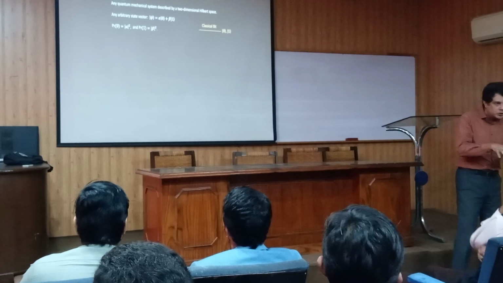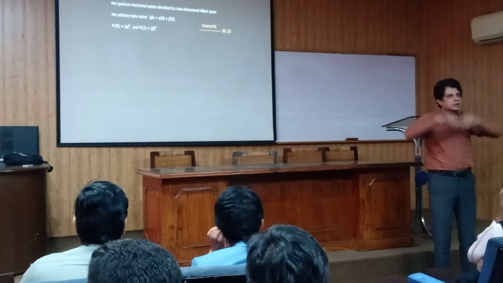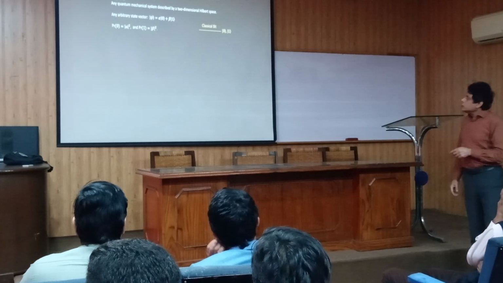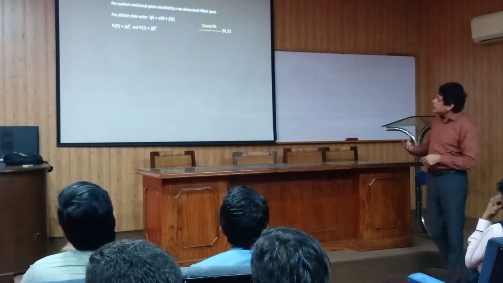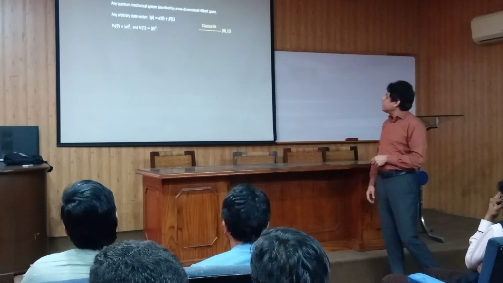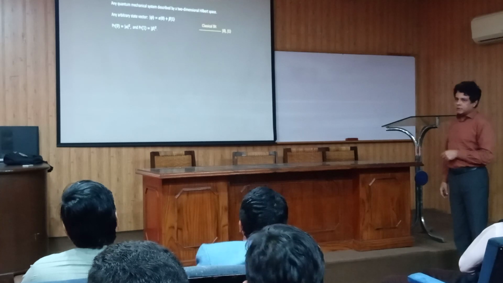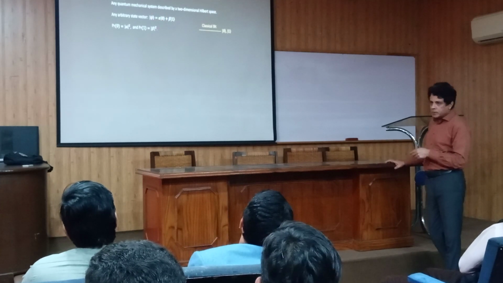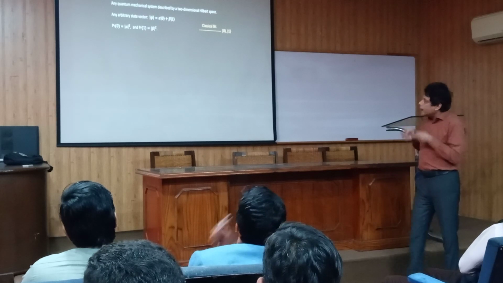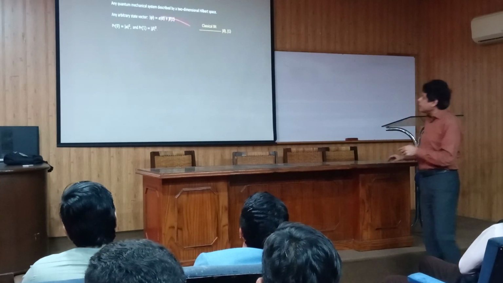The basis vectors will be two, but from the linear combination of two basis vectors, you can construct infinite possible states. This is called a qubit. A qubit by definition is a quantum mechanical system described by a two-dimensional Hilbert space. Since it's a two-dimensional Hilbert space, if I choose the basis vectors, say 0 and 1, then an arbitrary state vector will be a linear combination of these basis vectors.